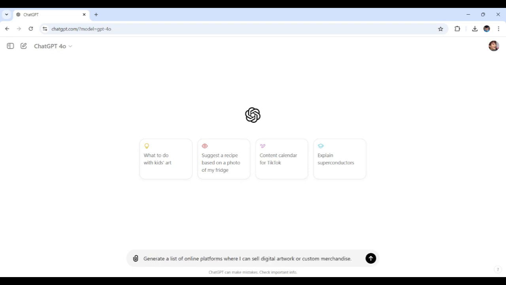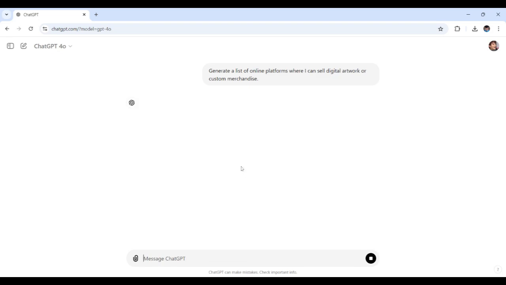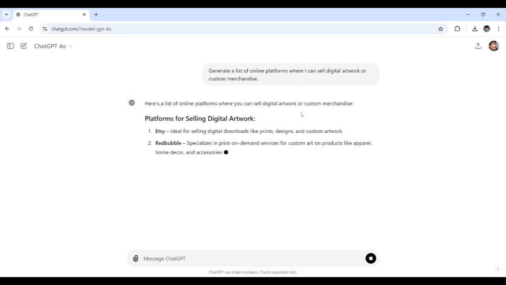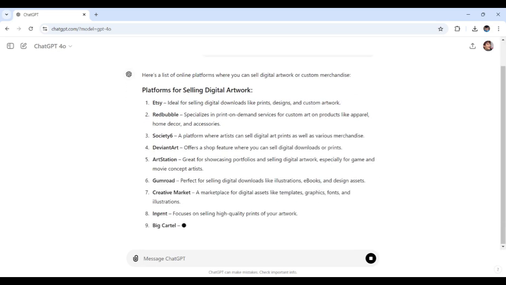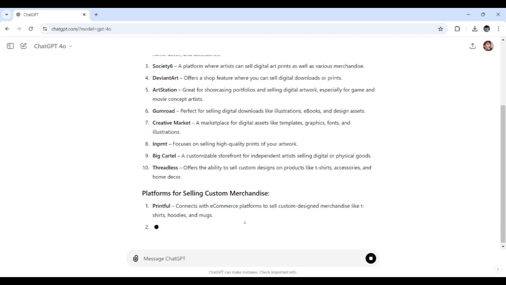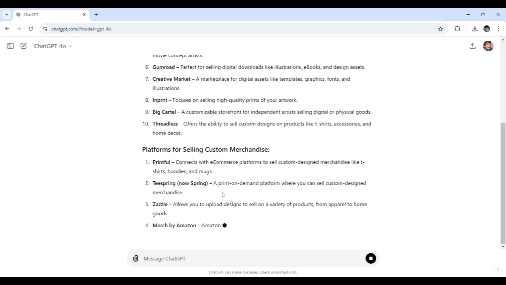Generate a list of online platforms where I can sell digital artwork or custom merchandise. Just as I stated earlier, but this time I've got to make it a bit more specific, so ChatGPT can generate it even easier, and that would be in my favor. With that, let's send this off. All right, I've just sent the prompt to ChatGPT. As you can see, it's processing the list of platforms for selling digital artwork right here in this section. And here it is, selling custom merchandise.